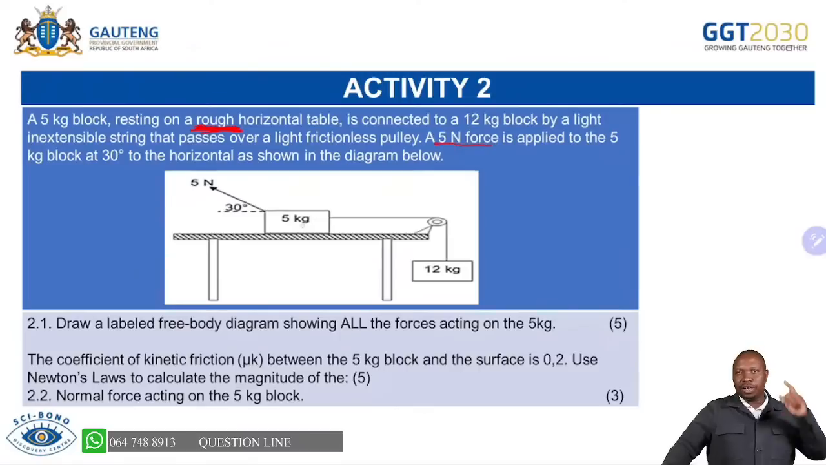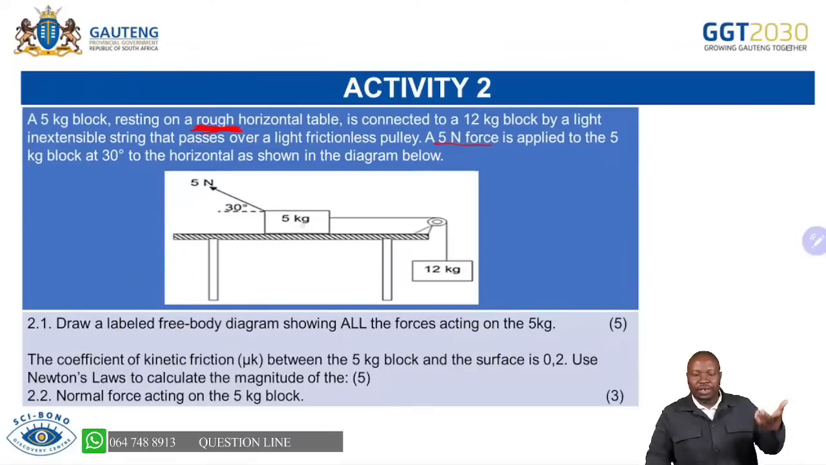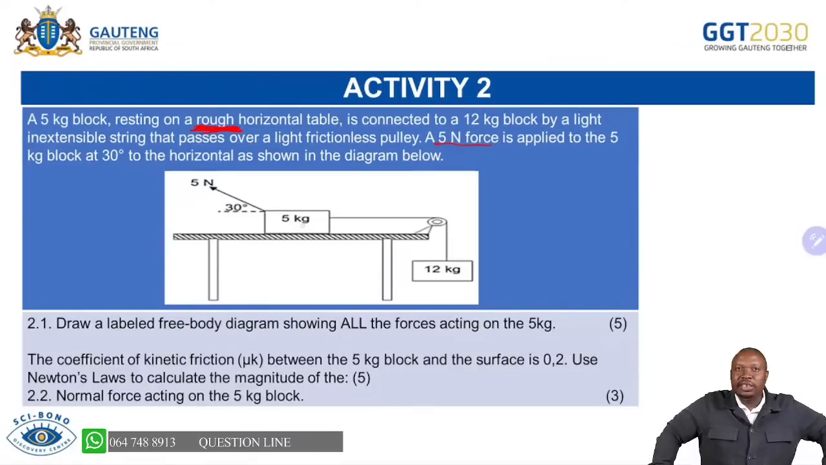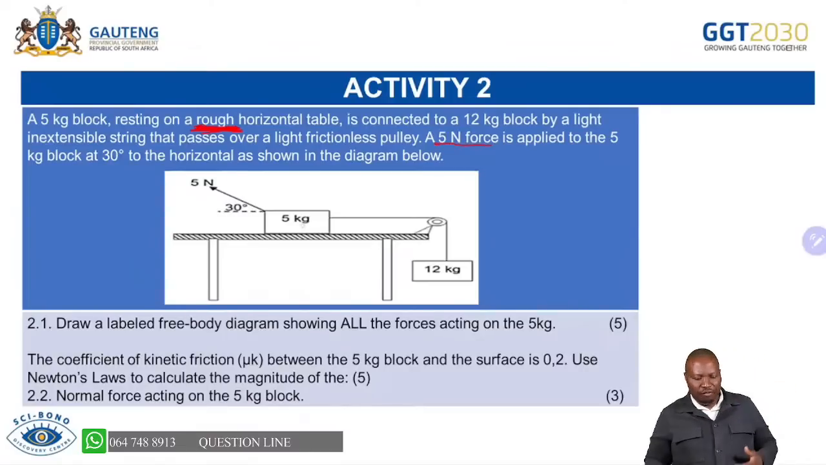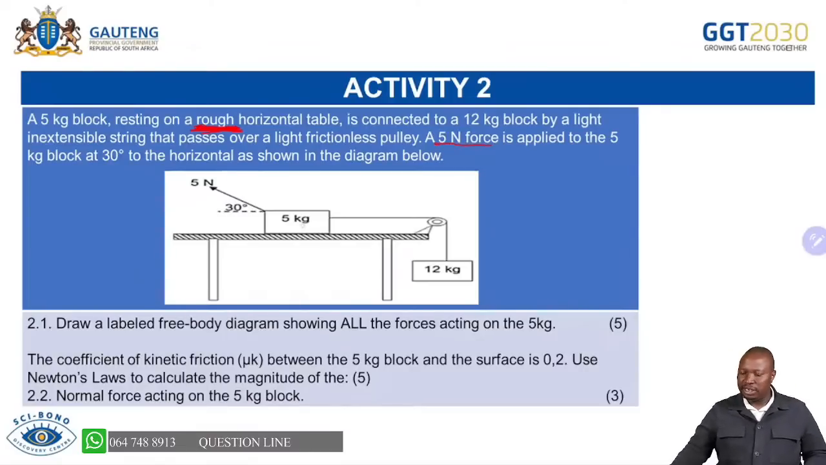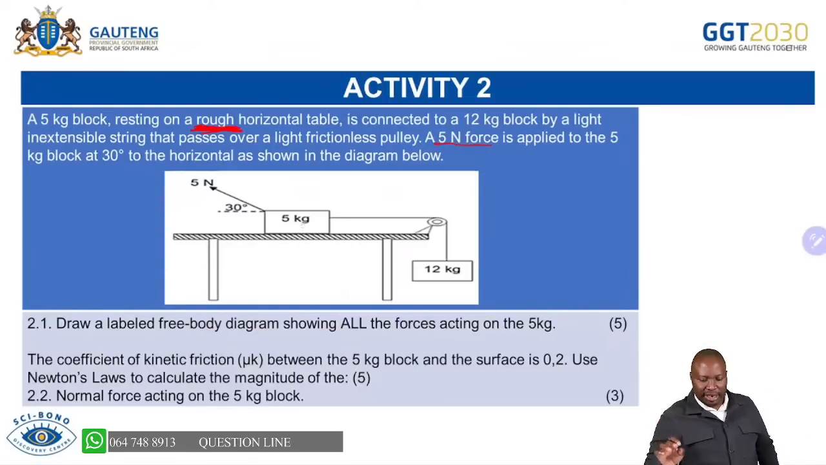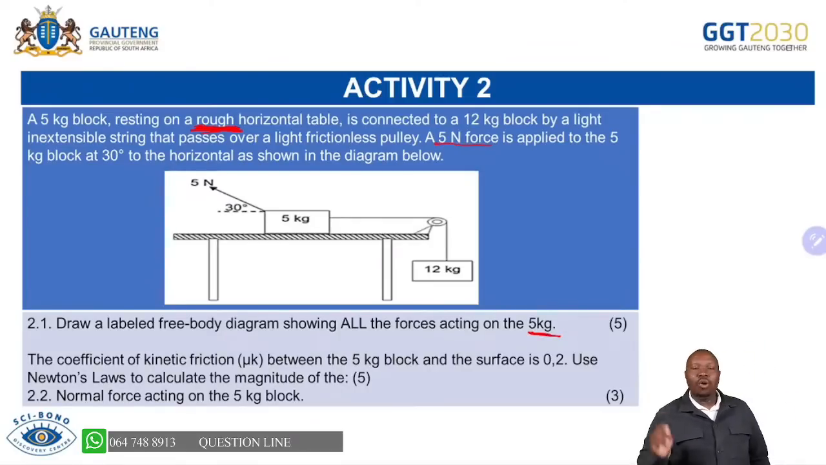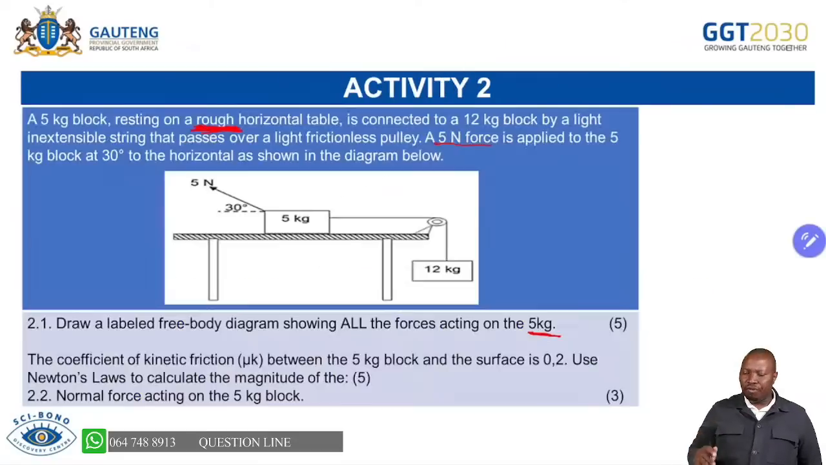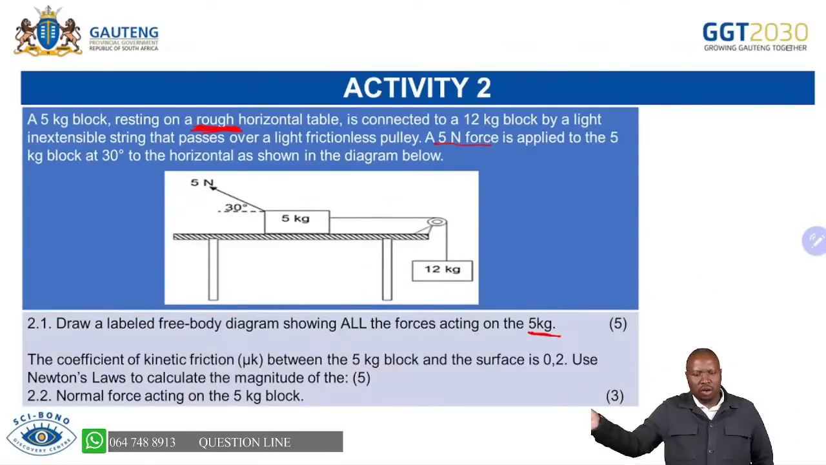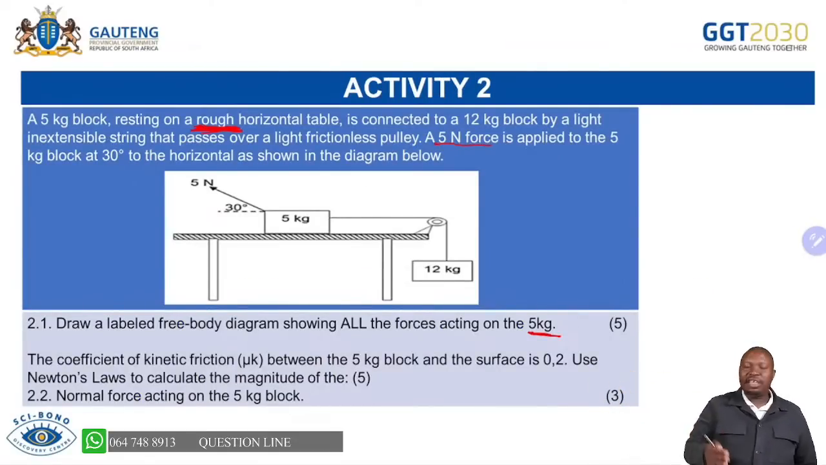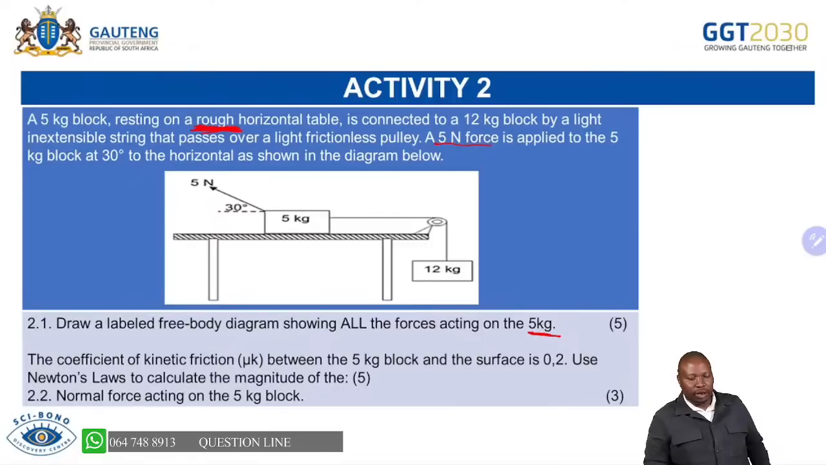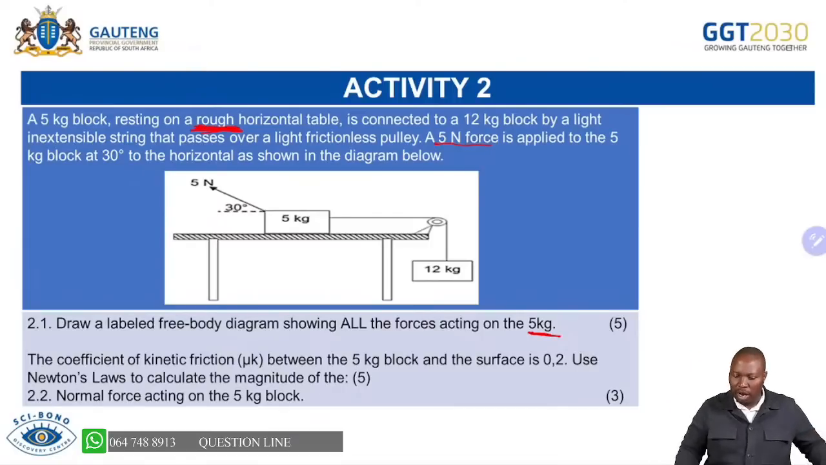I think already you start to remember that the question can be to state Newton's second law, or the question can be to draw a free body diagram. In this case, the question says draw a free body diagram showing all the forces acting on the 5 kg block. Please underline that 5 kg. You don't want to make the mistake of drawing forces acting on the 12 kg block while the question is talking about the 5 kg block. So it's important that you always know which block you are talking about.